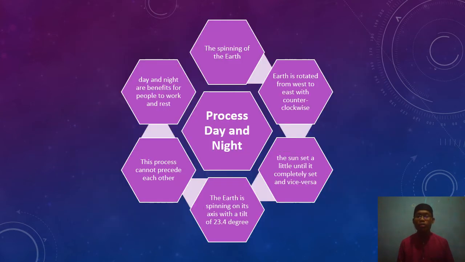Okay, then about the process of day and night. This process of day and night occurs because of the spinning of the Earth on its axis, not because of the revolution of Earth around the sun. The Earth rotates from west to east, counterclockwise. So that's why we see the sun always rise from the east and set in the west. The sun sets little by little until it completely sets, and vice versa. And the Earth is spinning on its axis with a tilt of 23.4 degrees, as I said before.